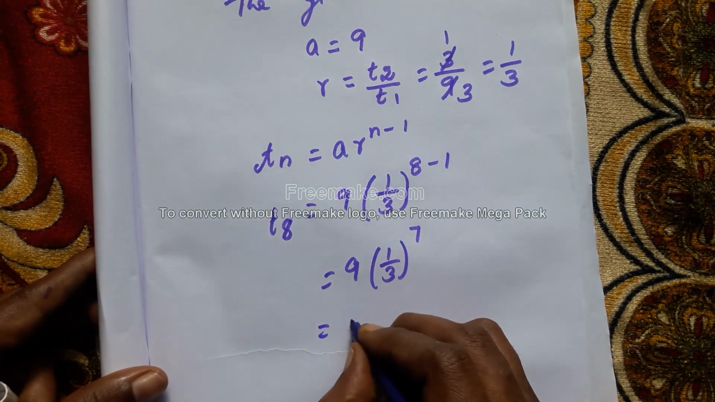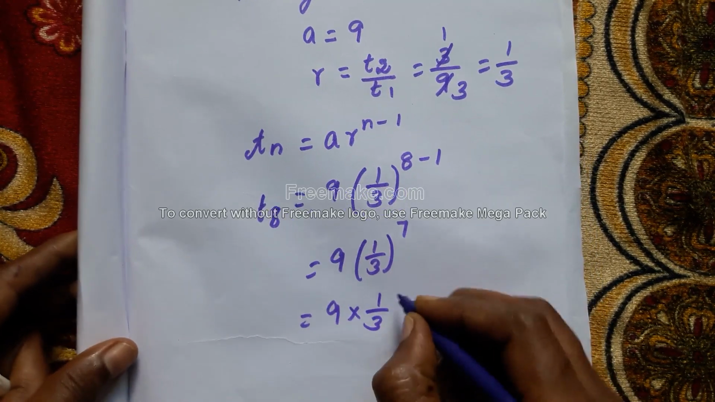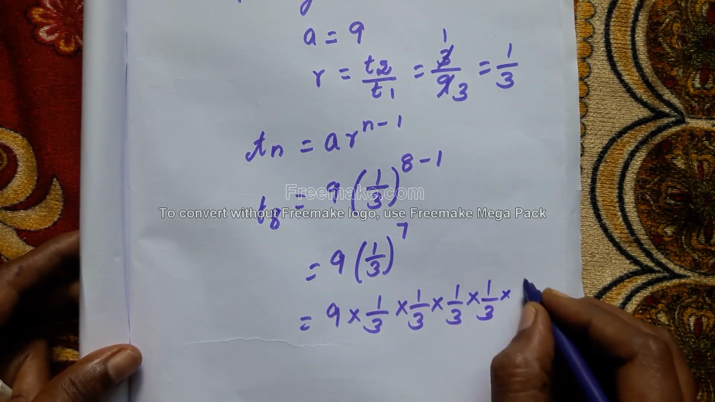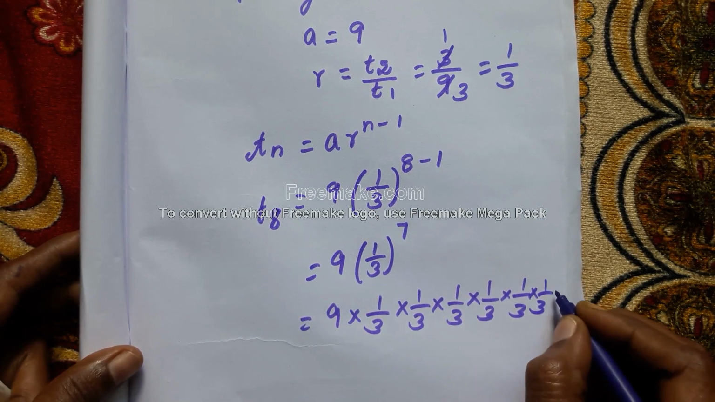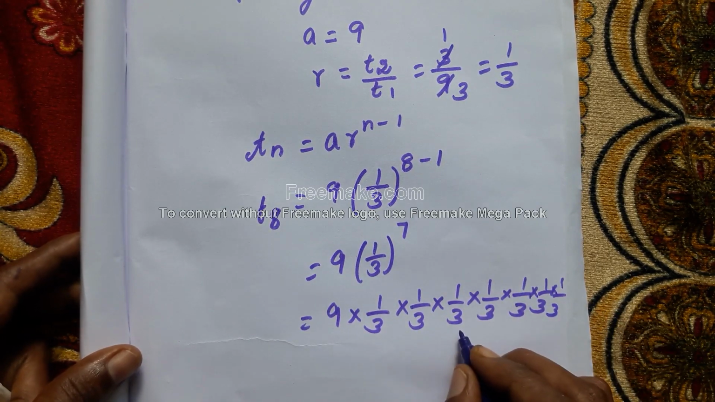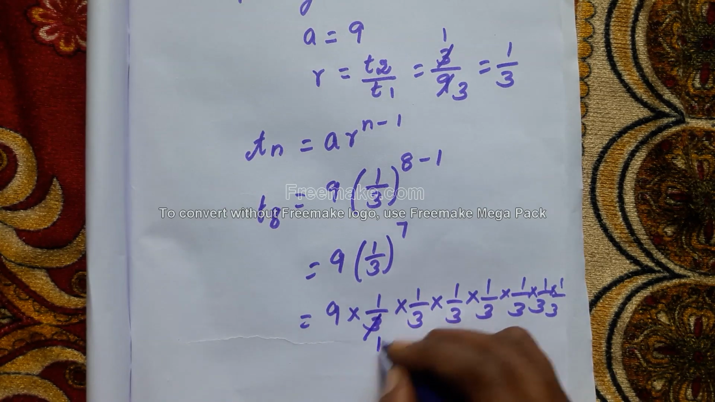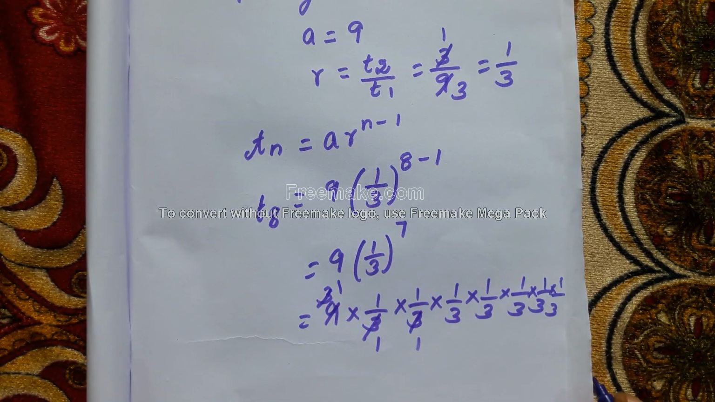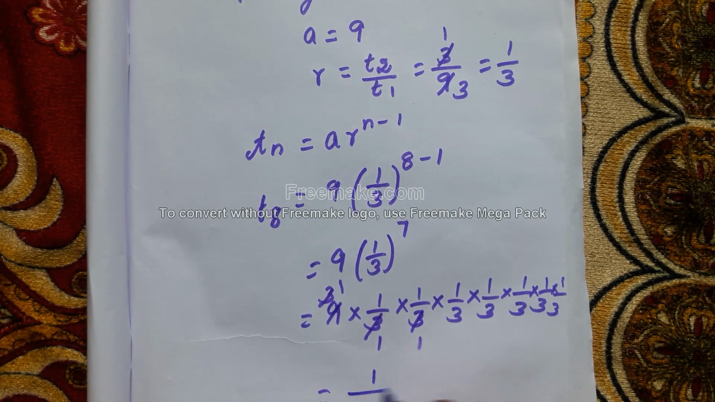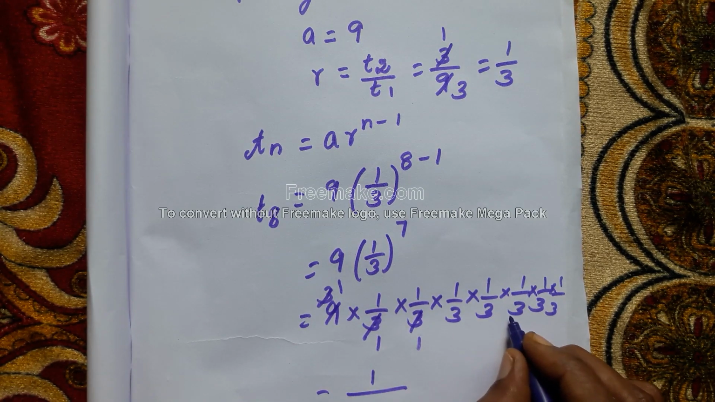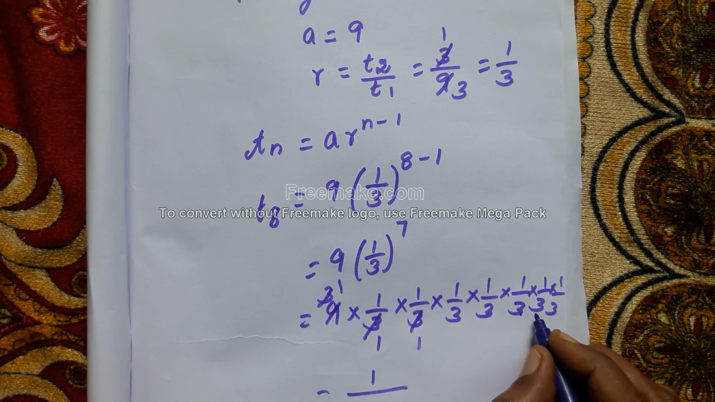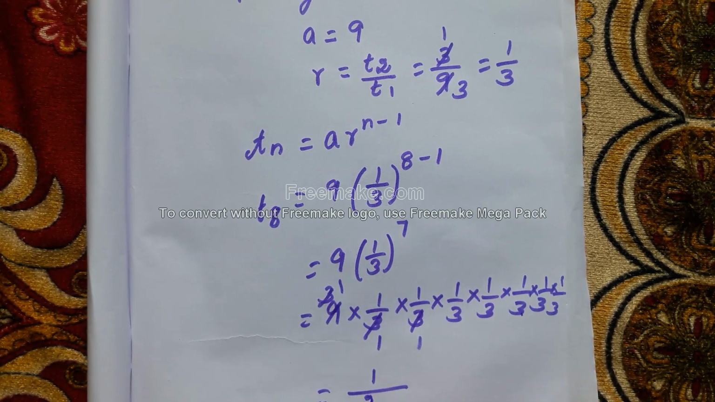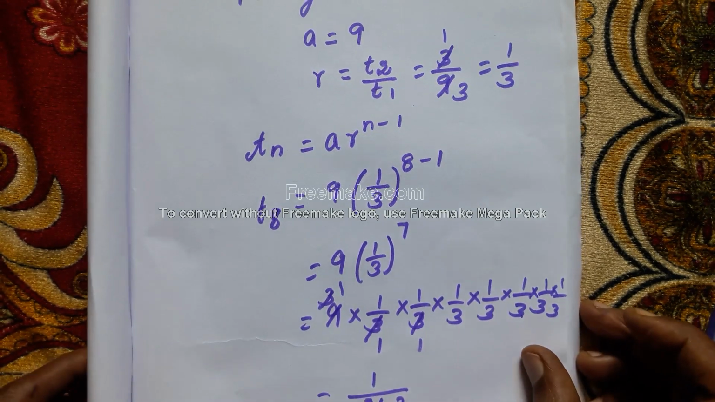Power 7 means 9 into 1 by 3 into 1 by 3 into 1 by 3 into 1 by 3 into 1 by 3 into 1 by 3 into 1 by 3. 7 times we have to write 1 by 3. 1 3 is 3, 3 3s are 9. 1 3 is 3, 3 3s are 9. Next, we have to multiply: 3 3s are 9, 9 3s are 27. 27 into 3, 81. 81 into 3, 243. This is the 8th term of a GP.